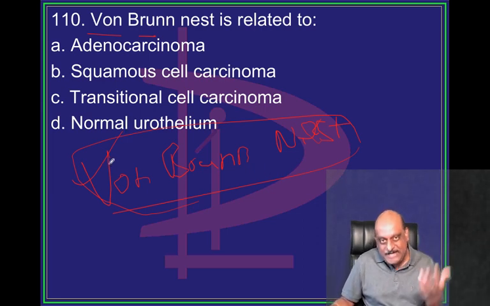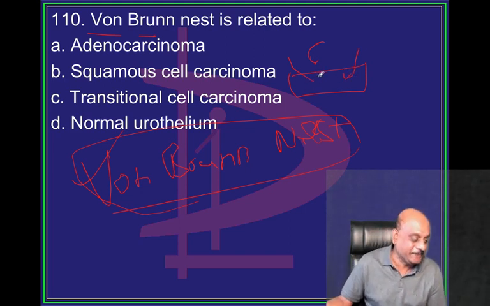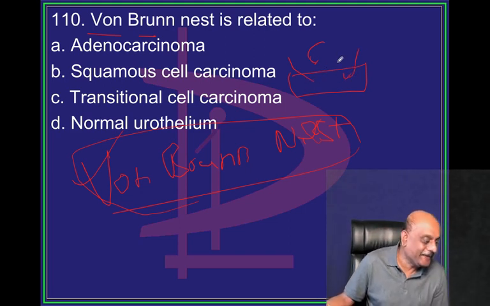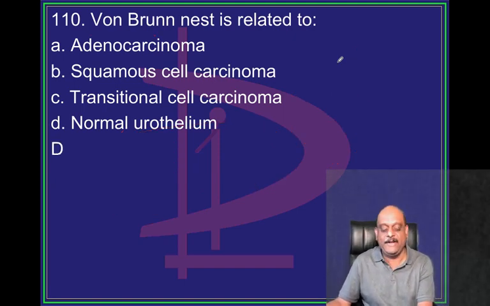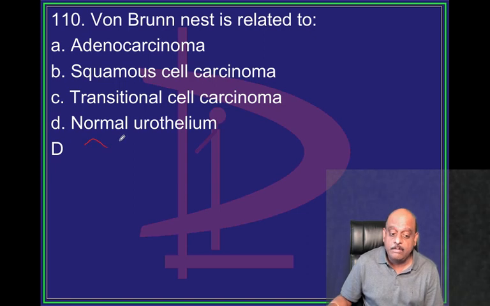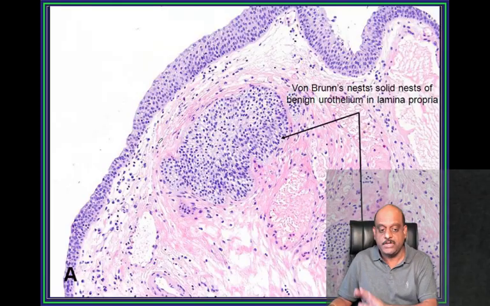But in order to teach you, I become all subjects ka MS and MD every day while preparing to teach you. Right, doctor? Now, Von Brunn nest, where do we find? In a normal urothelium, there is a Von Brunn nest is what you should remember.